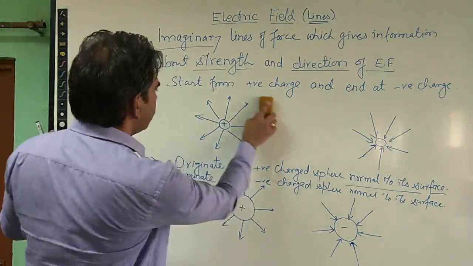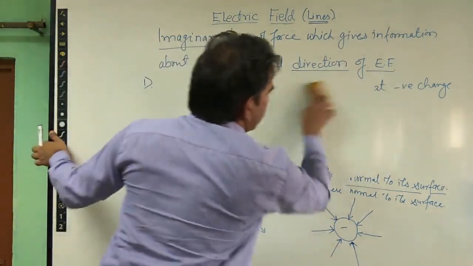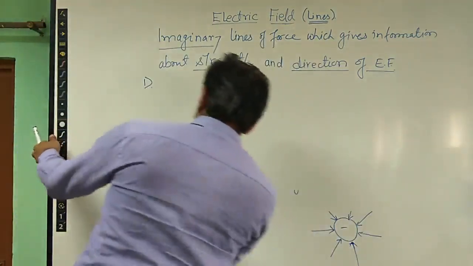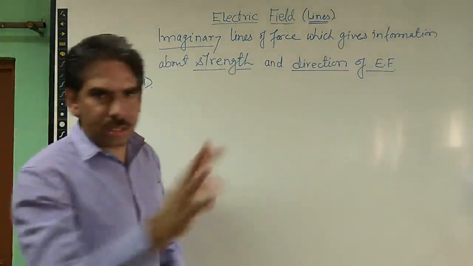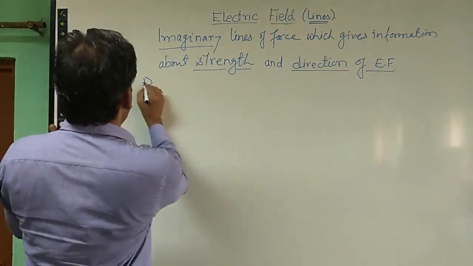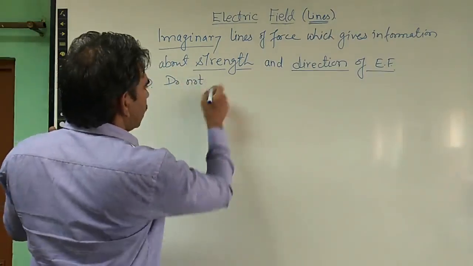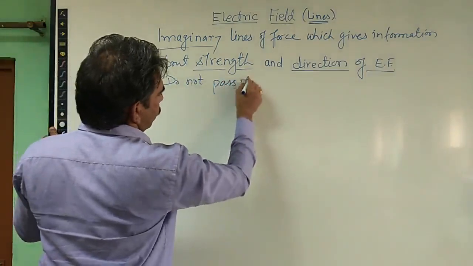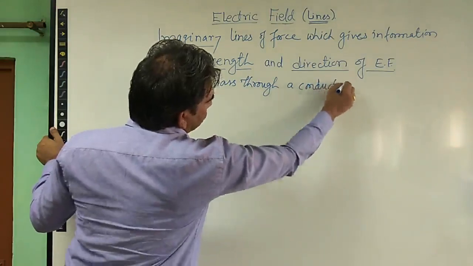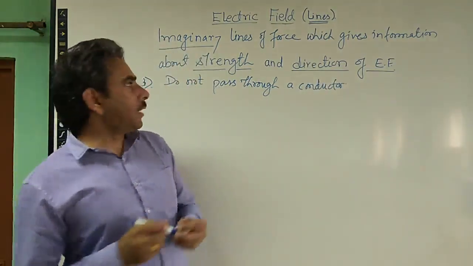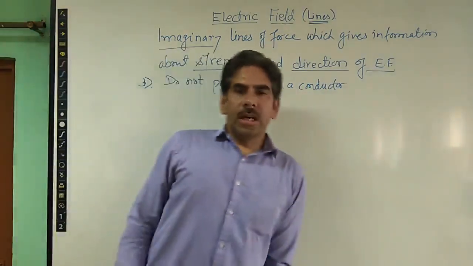Third one. Third property of electric field lines is that the electric field lines or lines of force do not cross the conductor. So the third property is they do not pass through a conductor, right? So electric field lines never pass through a conductor, or we can say they never cross a conductor.